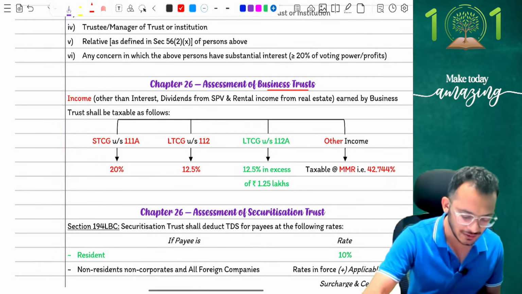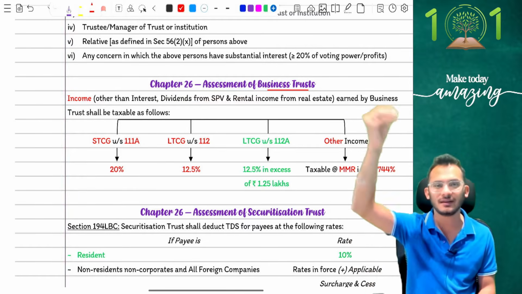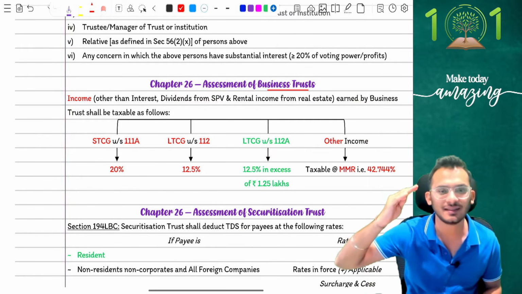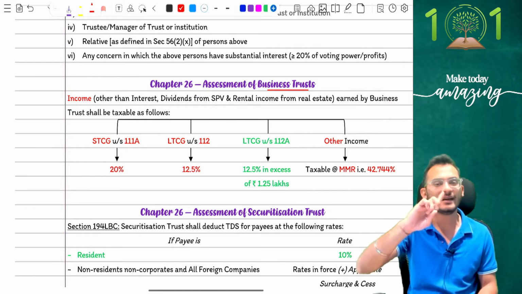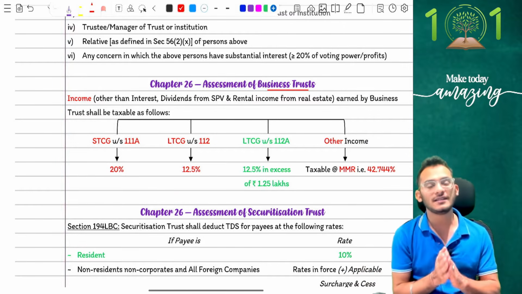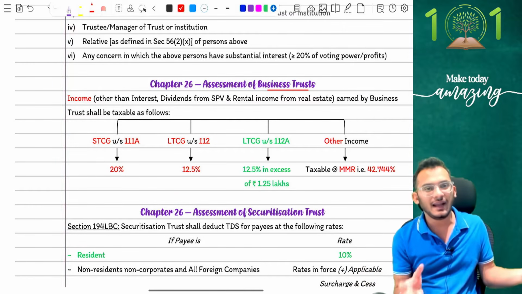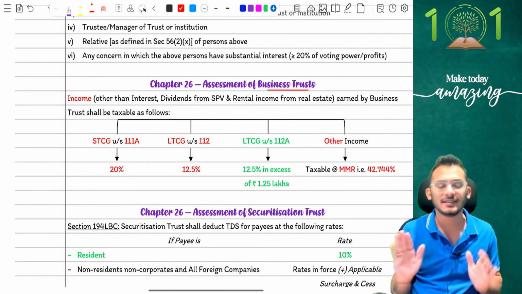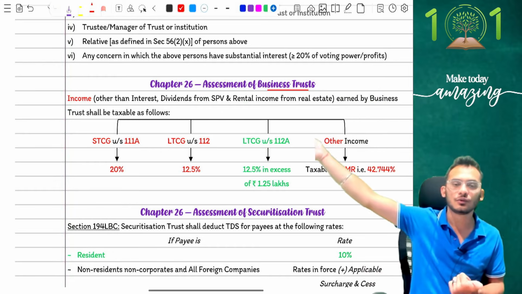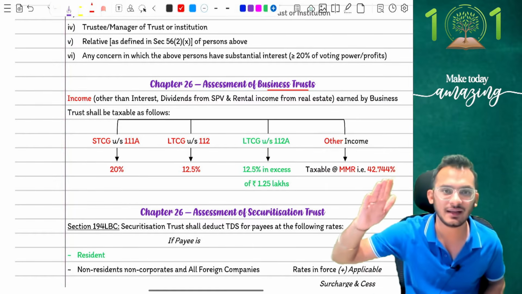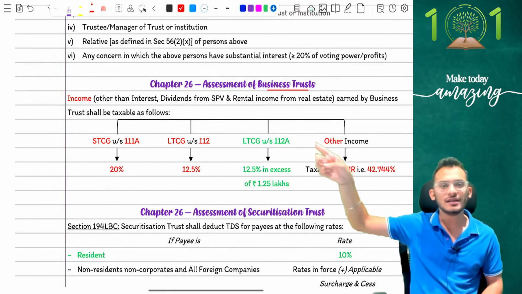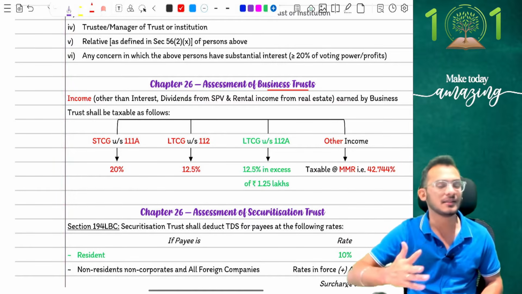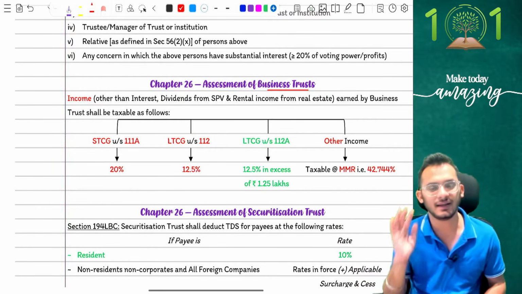For those who know, people, when it comes to business trust, there are some rules for you to keep in mind. Let's quickly revise. The business trust rule basically says that when a business trust like REIT or InvIT receives any kind of interest from SPV, any kind of dividends from SPV, any kind of rental income coming from real estates, then those incomes will be passed on through to the shareholders. They will not be taxable in the hands of the business trust. It will be passed on through to the shareholders. Any other income that the business trust generates will be taxable in their hands.